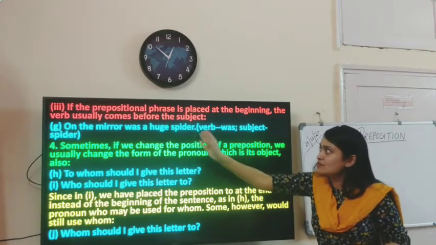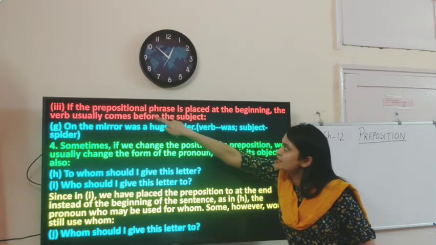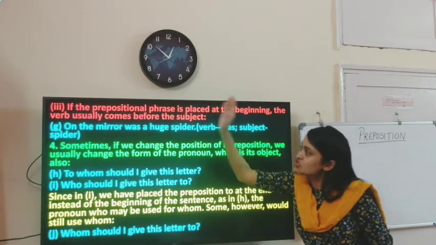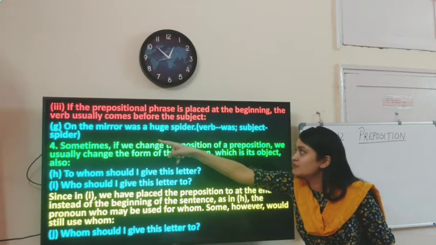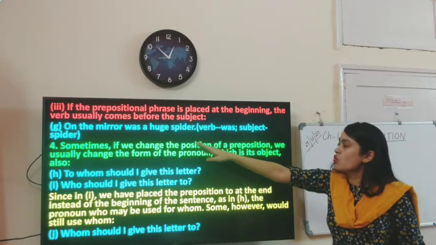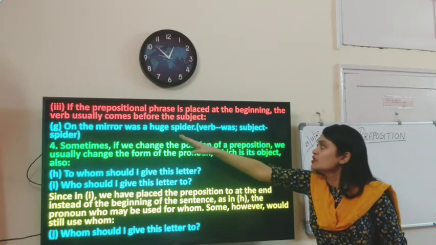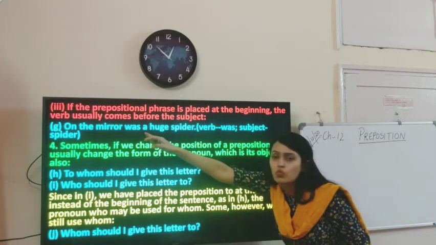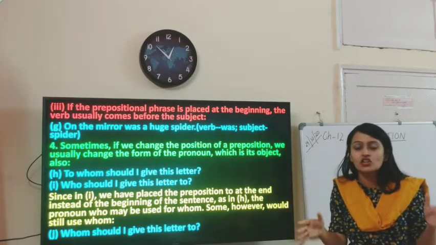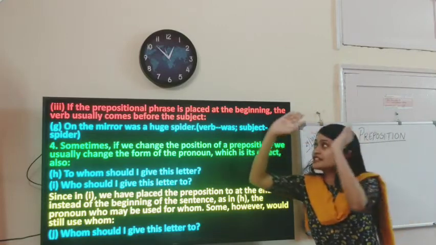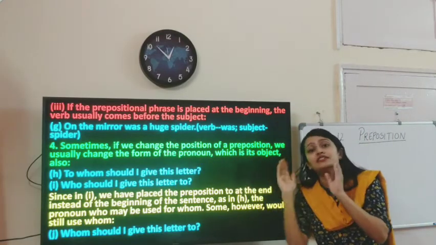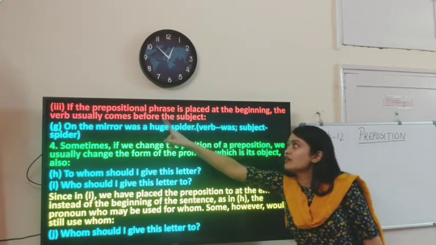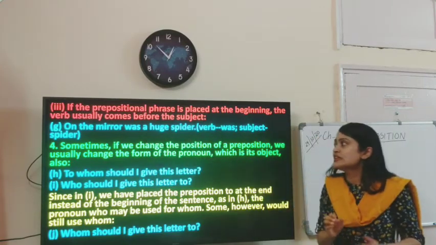But here, sometimes the prepositional phrase, as emphasized over here, is placed at the beginning. So the prepositional phrase has gone right at the beginning. On the mirror. Was comes after it, the verb. Was a huge spider. So the subject has gone usually after the verb. I hope my point is clear. When I'll take my prepositional phrase and place it right in front, the subject will come after the verb. Subject being the huge spider, coming after the verb was.